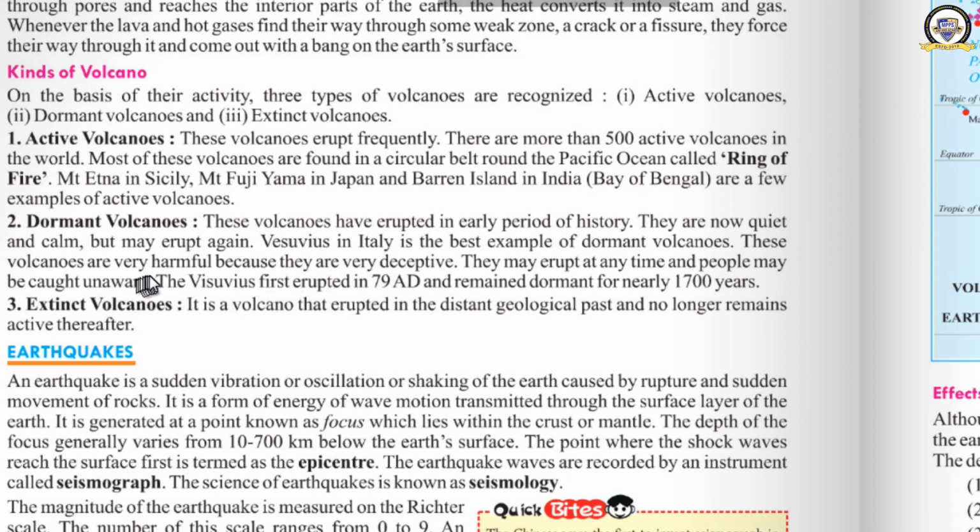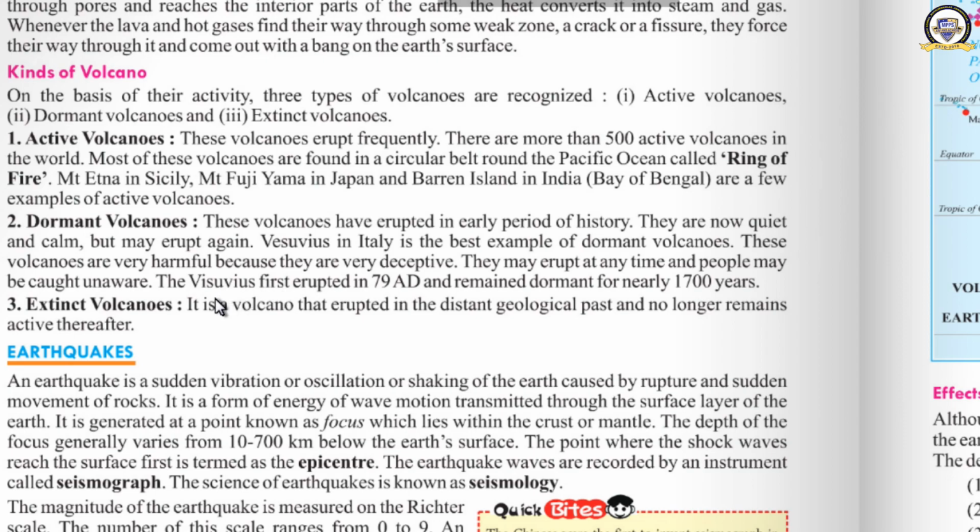These volcanoes are very harmful because they are very deceptive. They may erupt at any time and people may be caught unaware. I told you, we cannot predict, we cannot have an idea even of when it will erupt. For active volcanoes we can have an idea, it is active, it can erupt at any time, so the government can take all the precautions. But with a dormant volcano, people will not come to know when it will erupt.